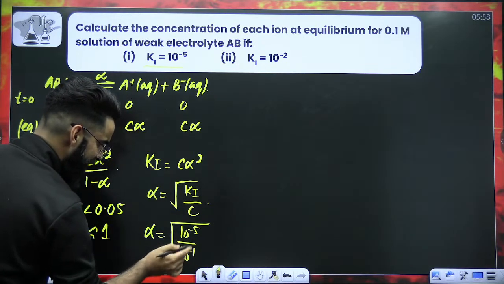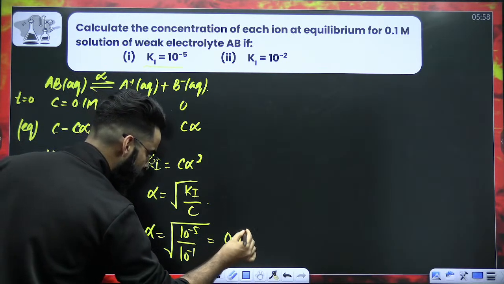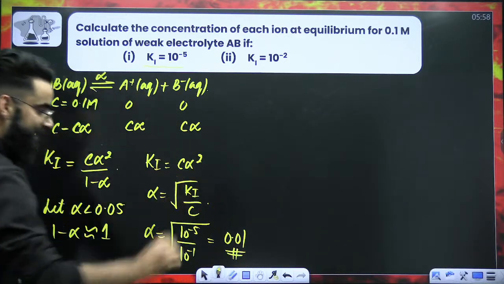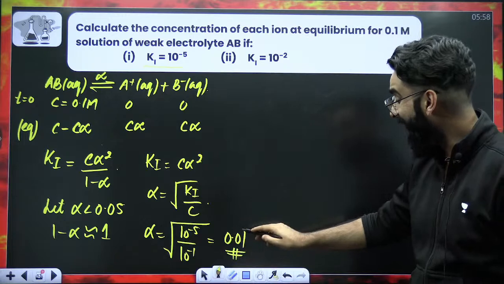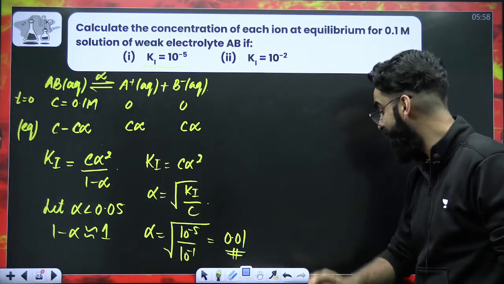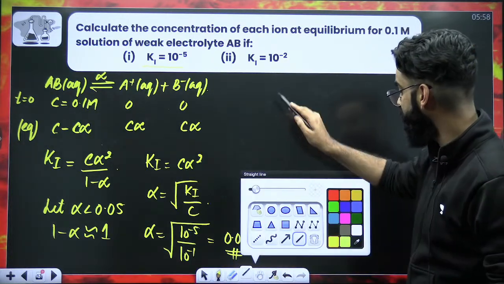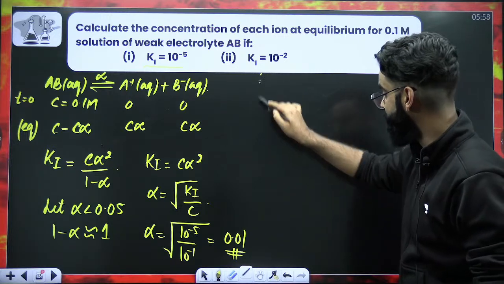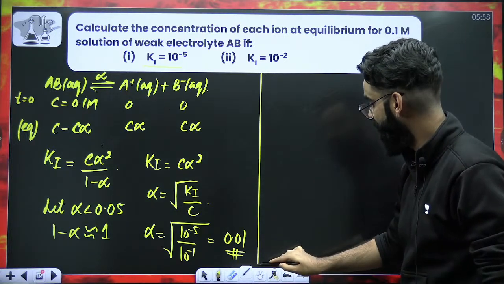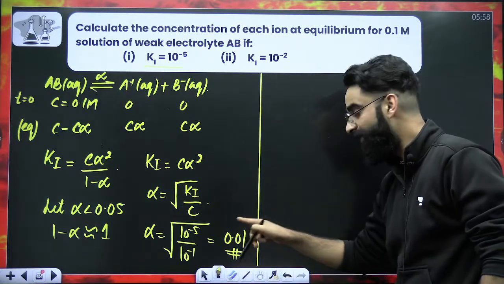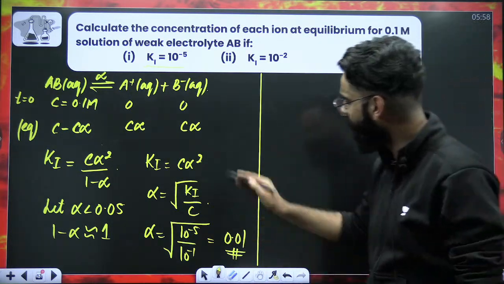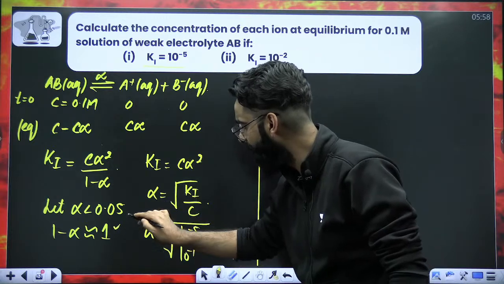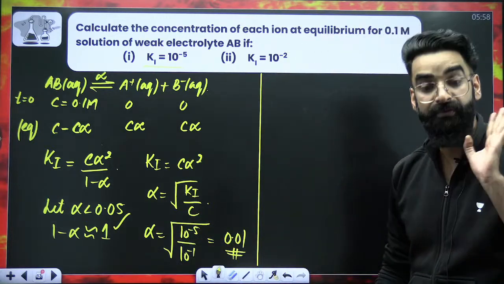So it comes out to be 10 raised to the power minus 4. Its root is 0.01. Now, my dear students, try to analyze the things. Whatever alpha value you have calculated from here, is the alpha actually coming out to be less than 0.05 or not? Absolutely, the value of alpha is coming out to be less than 0.05. That means whatever assumption you have made over here, the assumption is all perfect.